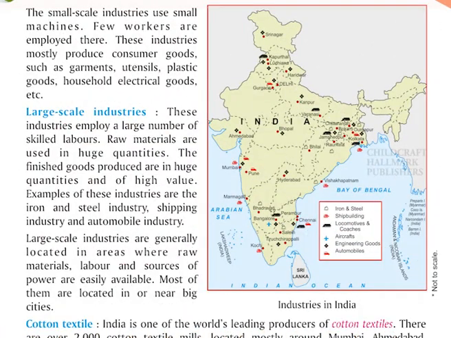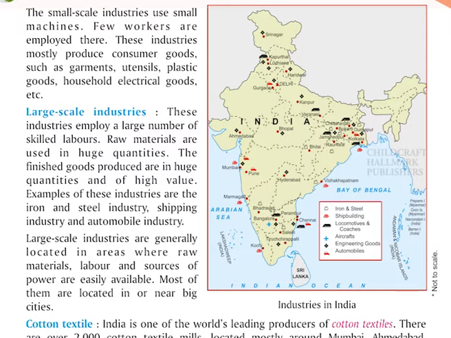The small scale industries use small machines. Few workers are employed there. These industries mostly produce consumer goods such as garments, utensils, plastic goods, household electrical goods, etc.